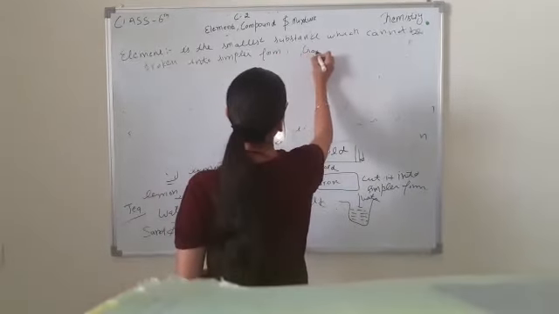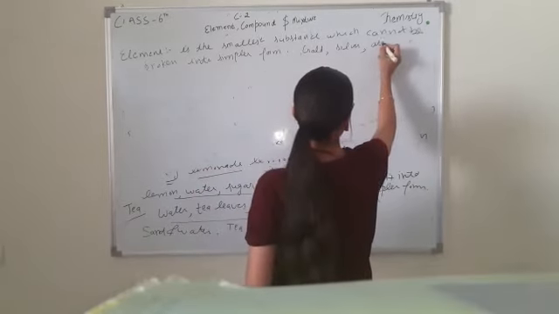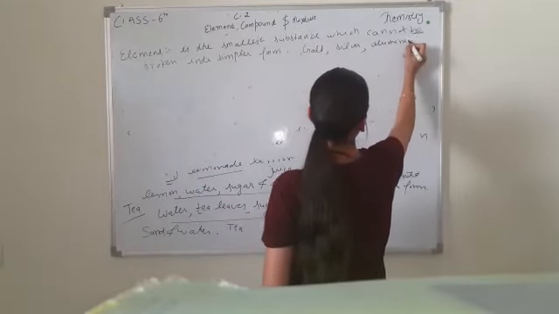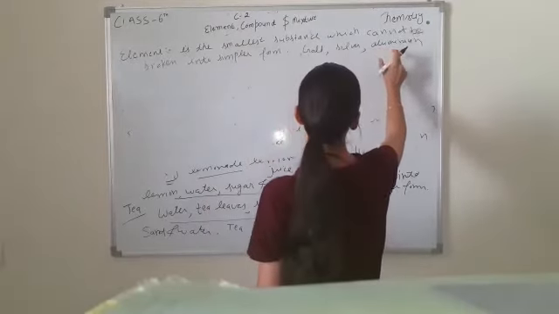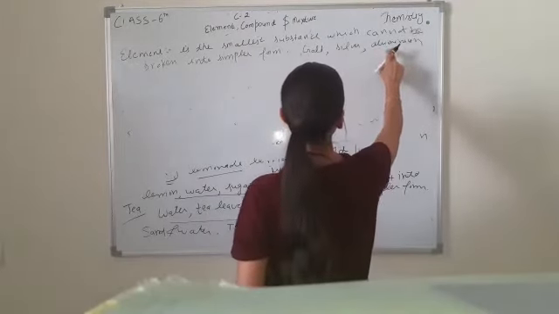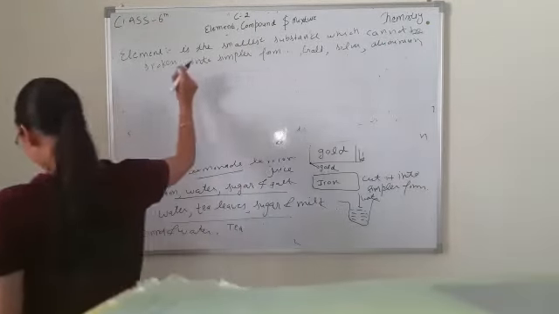Examples are gold, silver, aluminium. The use of gold and silver is to make ornaments, and the use of aluminium is aluminium foil which is used for wrapping chapatis and other homemade things.